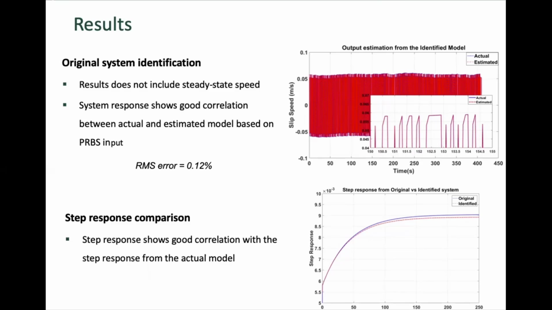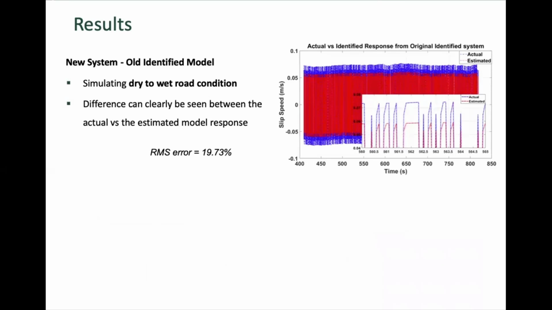Now, the main part of this work is, if we change the road condition from dry to wet, how will the algorithm adapt to the newer system? First, it shows the difference between the actual output and the output obtained from the model we identified using the older data. As you can see, we are simulating the dry to wet road condition, and we can clearly see the difference between the output from both the estimated and the actual model. This is what we expected. The RMS error also shows a higher error percentage, which is approximately 20%.